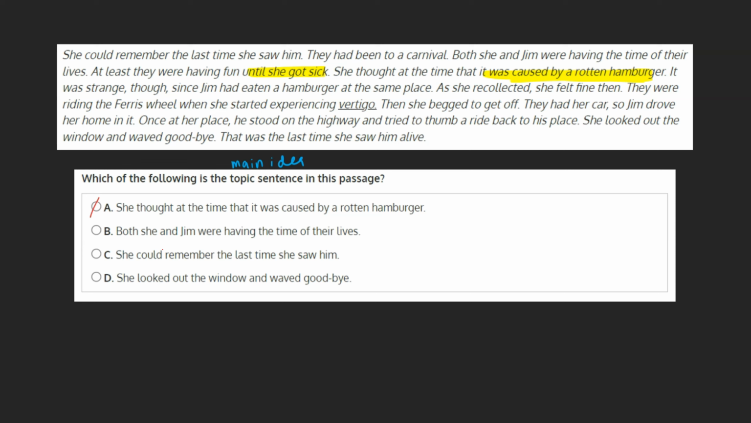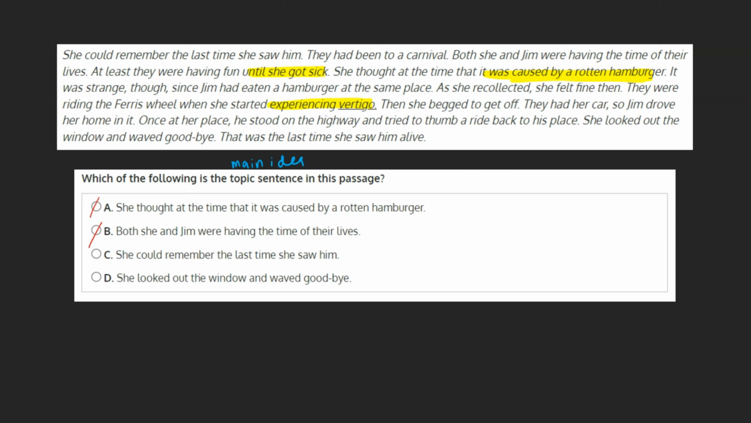B. Both she and Jim were having the time of their lives. It's true that the text does start off by describing the fun she and Jim are having. However, the fun quickly stops once she experiences vertigo. Because only the beginning of the text reflects this idea, it can't be our topic sentence.